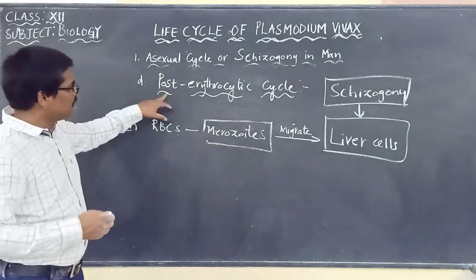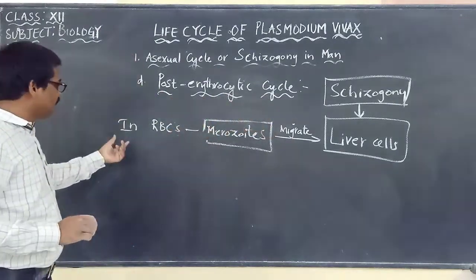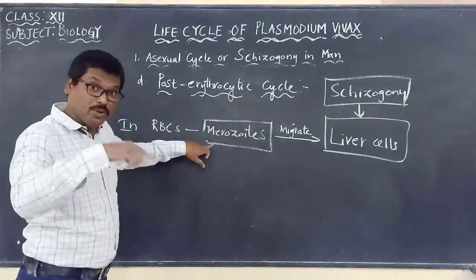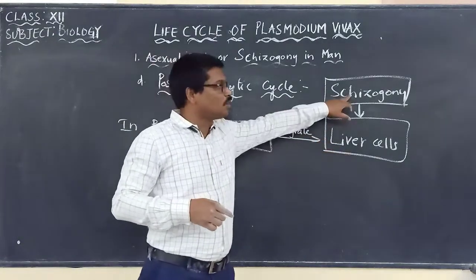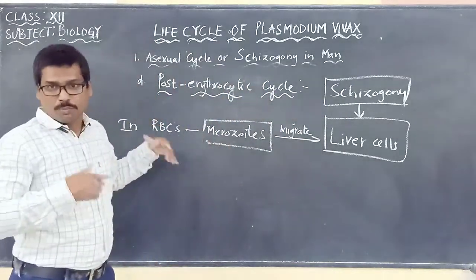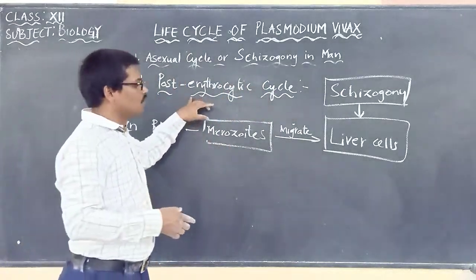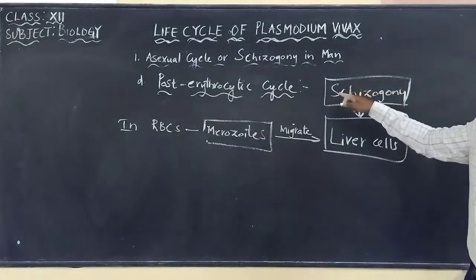So under the post-erythrocytic cycle, the merozoites produced in the erythrocytic cycle will again migrate to the liver cells and undergo schizogony to produce the same type of cells. So this is called what? Post-erythrocytic cycle.